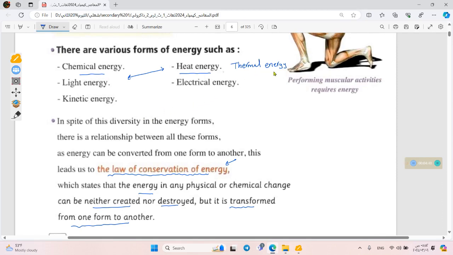Thermal energy, as we said, is a kind of kinetic energy accompanied with a random motion of the particles. This energy can transfer from one body to another. But how?